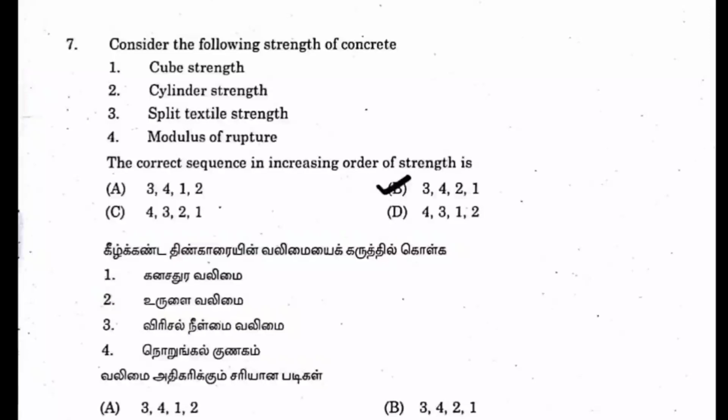As the slenderness ratio increases, the strength will be decreasing. So as in cylinder the slenderness increases, its strength also is getting reduced by nearly 20%. So normally we will be doing 80% of the cube strength will be equal to the cylinder strength, like that.